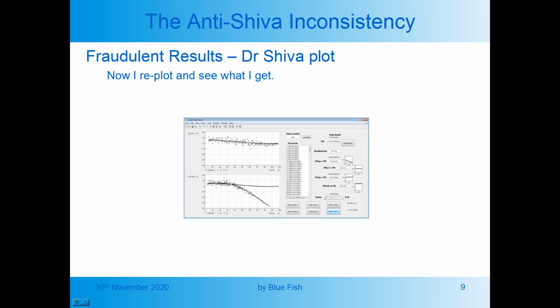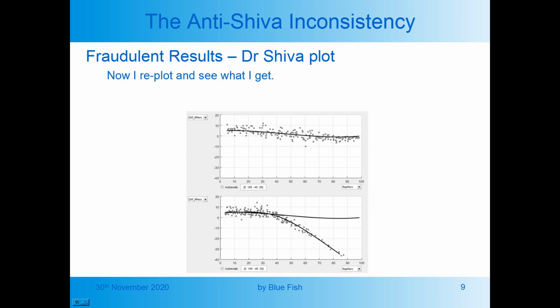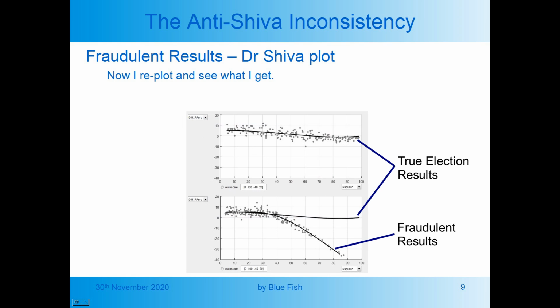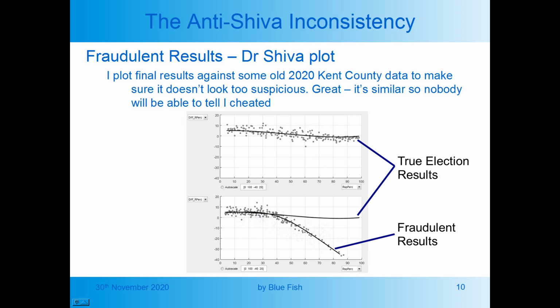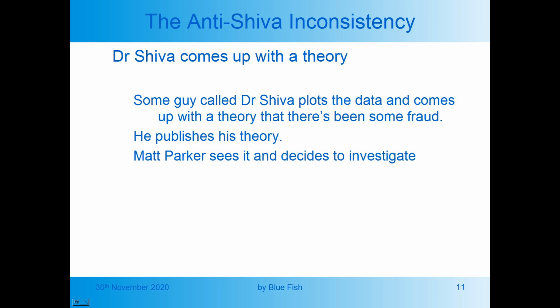Now I replot Dr. Shiva's plot and see what I get. I plot the results against some old 2020 Kent County data to make sure it doesn't look too suspicious. Great, it's similar, so nobody will be able to tell that I cheated. Then some guy called Dr. Shiva plots the data and comes up with a theory that there's been some fraud in the election. He publishes his theory. Matt Parker sees it and decides to investigate.